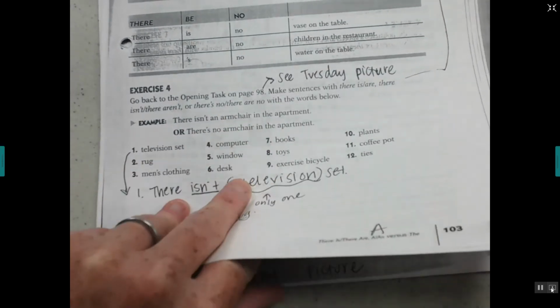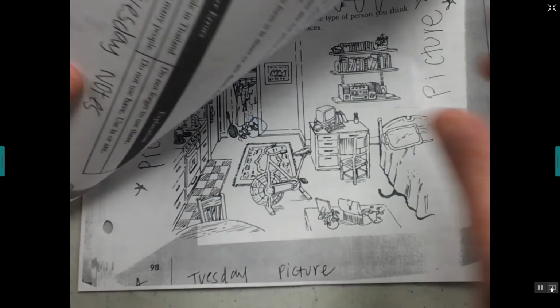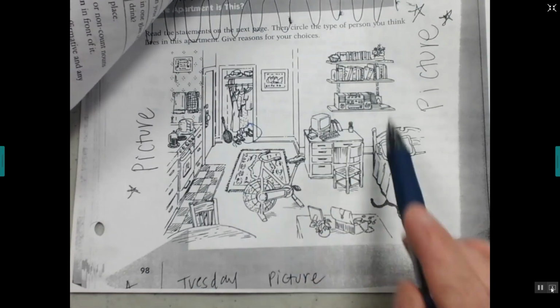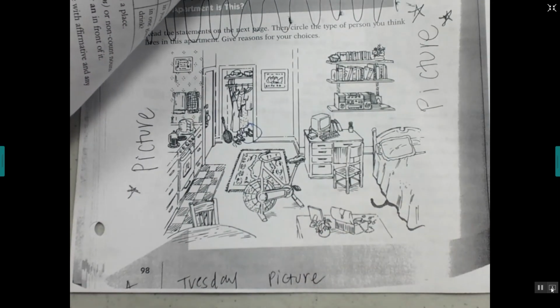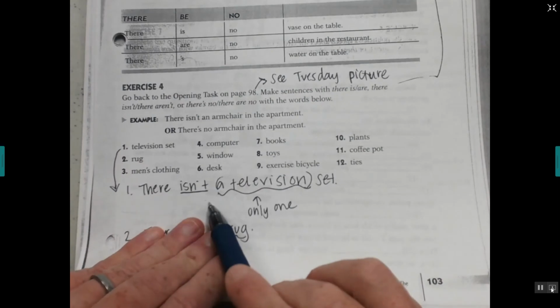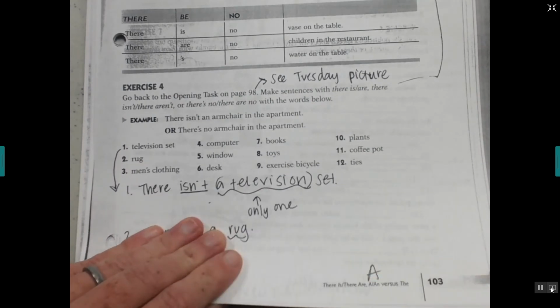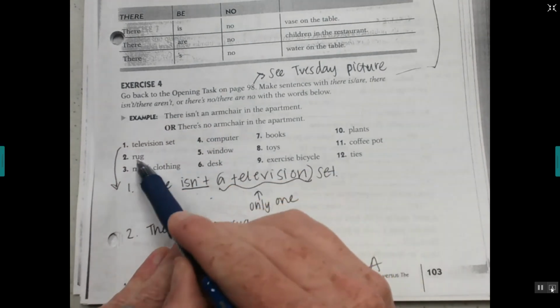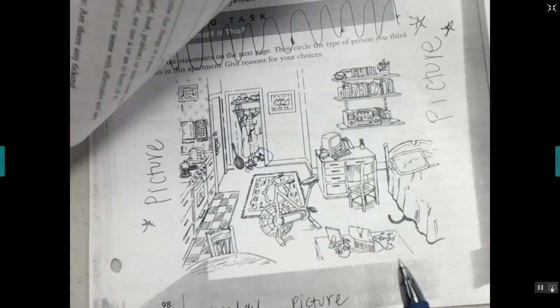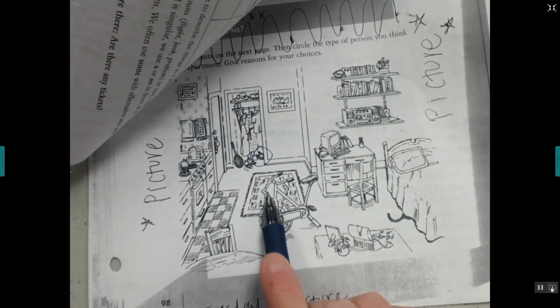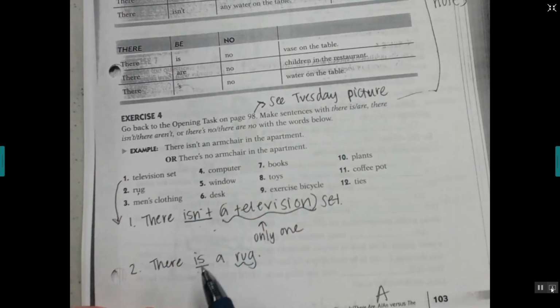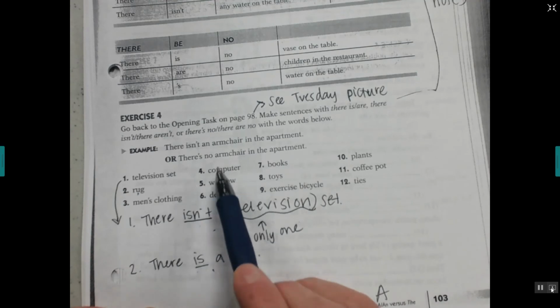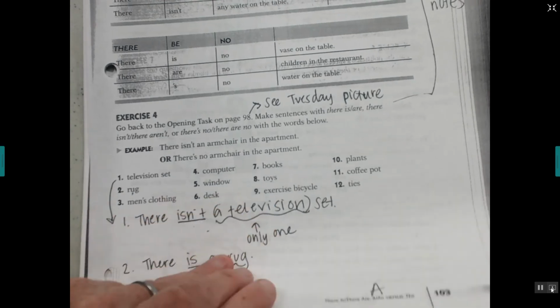So number 1 is a television set. So let's go look at our picture. Is there a television set in the picture? No, there isn't a television set, right? There isn't. So let's do, is there a rug? Is there a rug? Yes, there is a rug. All right, so you're going to answer and tell me what's in the picture.